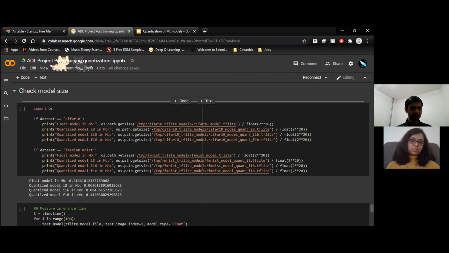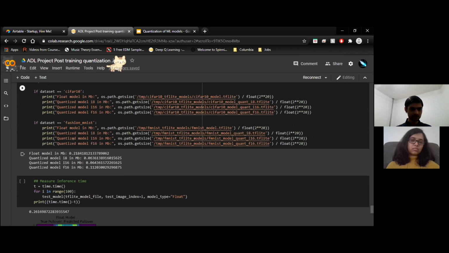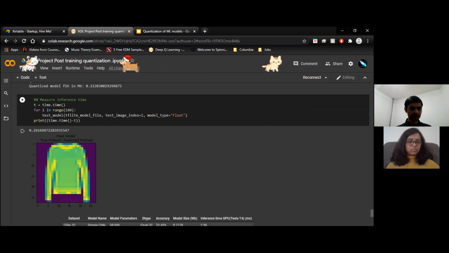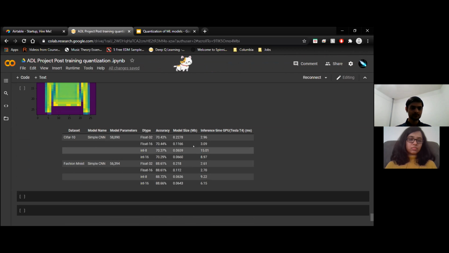Next, we measure the model size saved onto the disk, and here we can see, for FashionMNIST, that the float32 model is 0.2 MB, the float16 model is roughly half the size, and the int8 and int16 models are roughly 3 to 4 times smaller compared to float32. Finally, we measure the inference time over 100 random images and average it over these 100 images, and that's how we calculate the inference time for the different models.